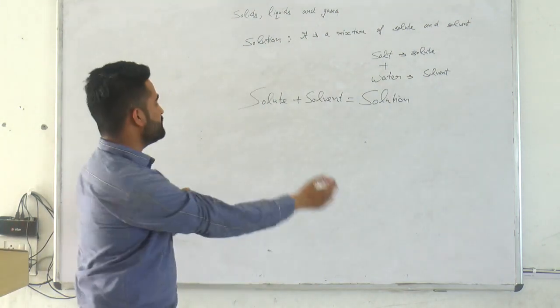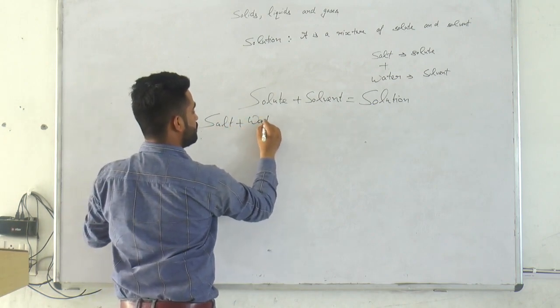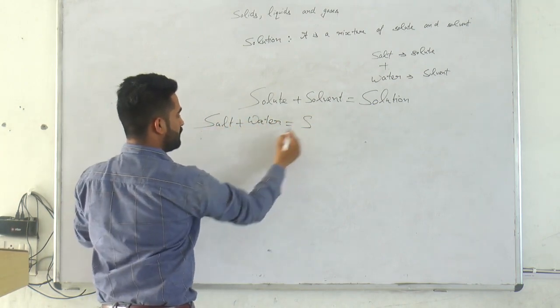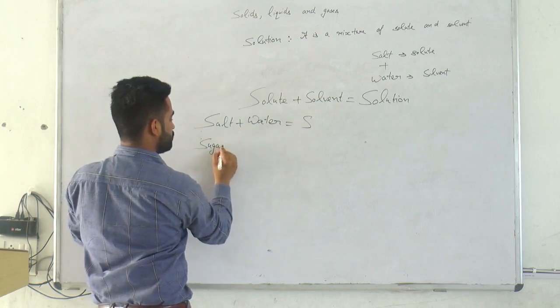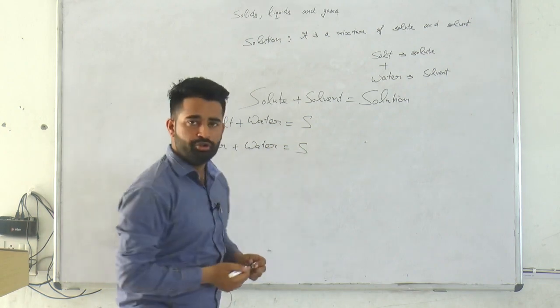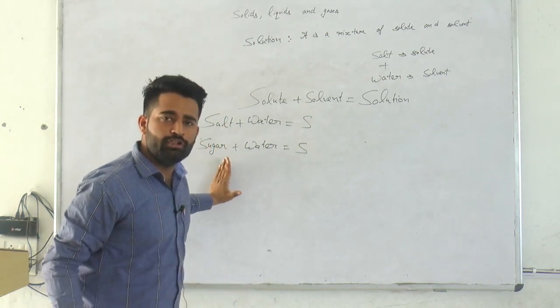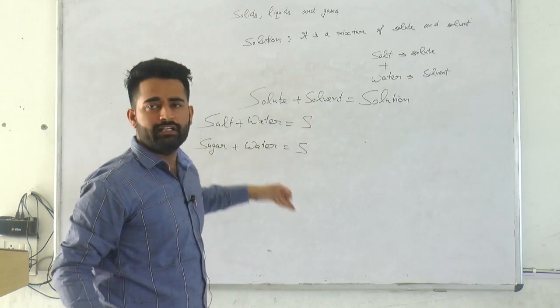There are a number of solutions, like salt plus water, this also forms a solution. Sugar plus water, that is also a solution. It means salt is a solute here, sugar is also a solute, and water is the solvent in both.